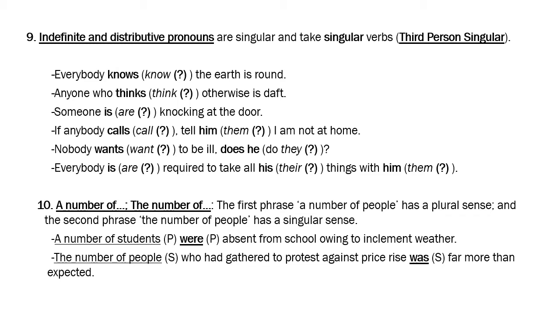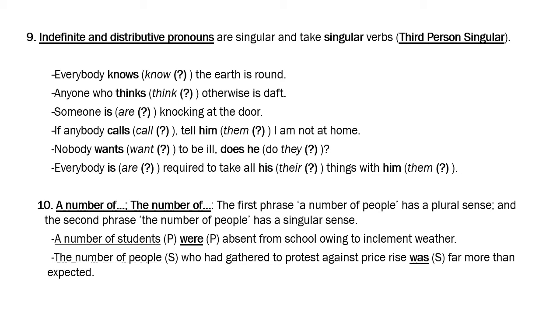Some continue to use the traditional rule, especially examiners who still refer to old grammar books and who don't keep in touch with the evolving language. And so this is one area, again, a little dicey. Let's come to the last of the points that I have to convey about subject verb agreement: "a number of" and "the number of." So let's see two examples.